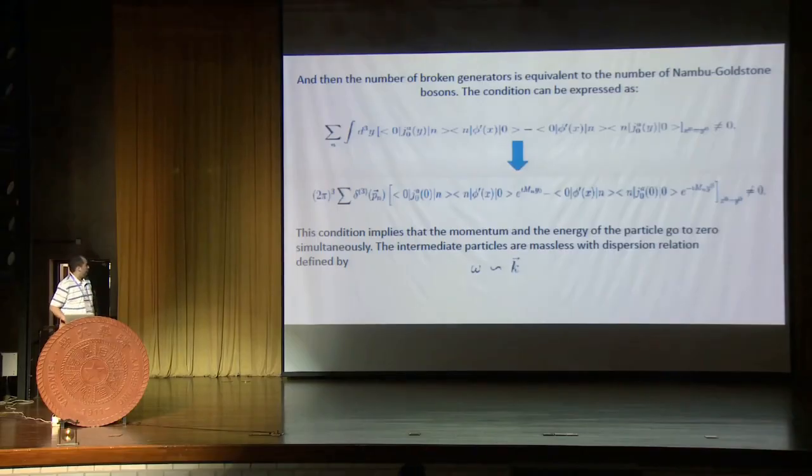So when you introduce an intermediate set of states and assume invariance under space-time translation, you can reach the conclusion that the momentum and the energy go simultaneously to 0, and you conclude that the dispersion relation has to be linear.